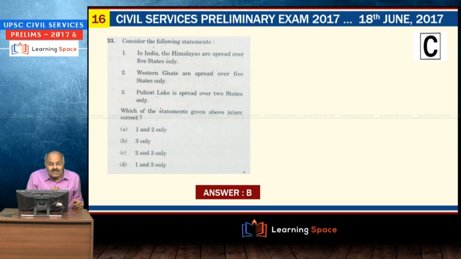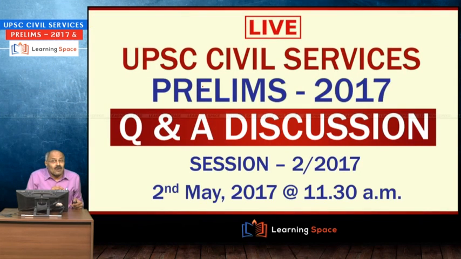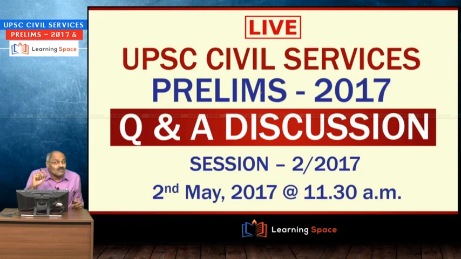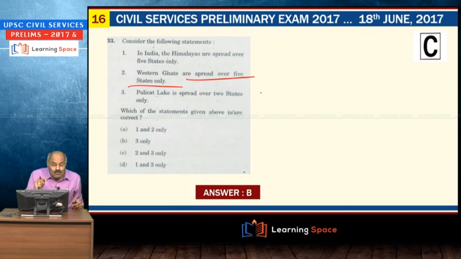Consider the following statements. Western Ghats are spread over 5 states. We asked one question on this in the Q&A discussion also. The Western Ghats spread over 6 states. I told you a number of times. And here, Pulicat Lake also I explained to you. This passes through 2 states. I have told you several times it spreads across 2 states. And these 2 things are clearly known to you.